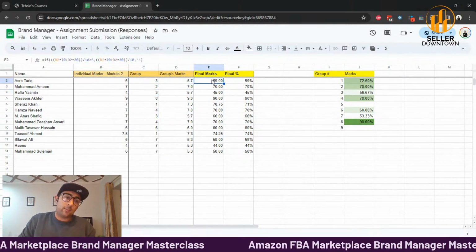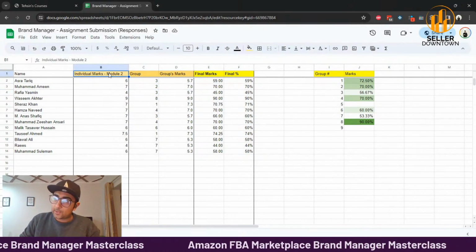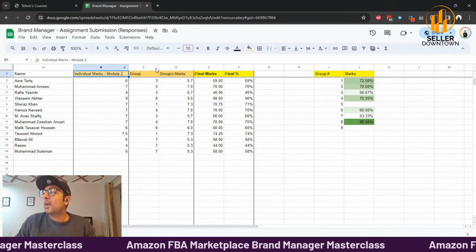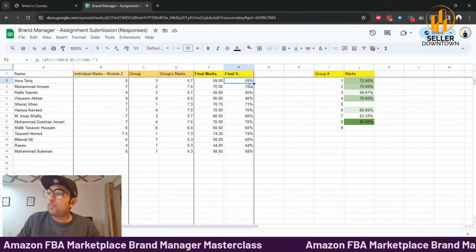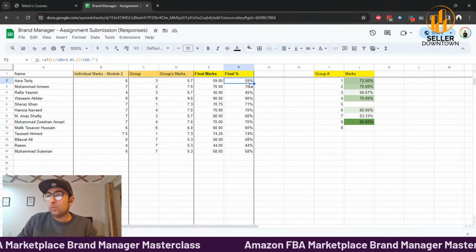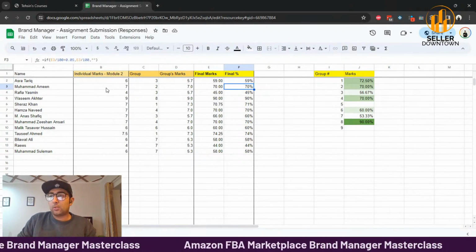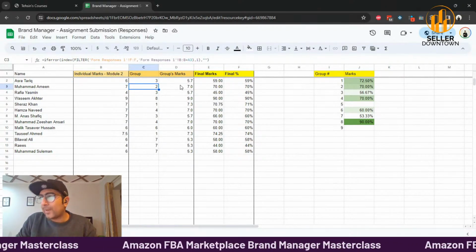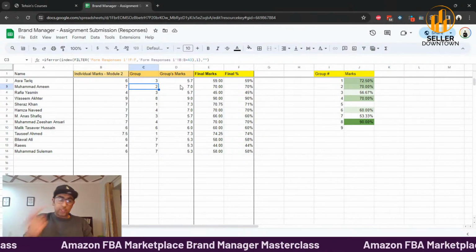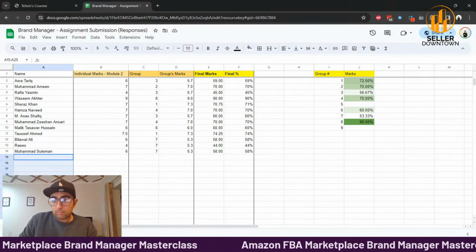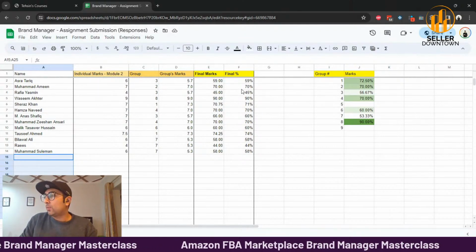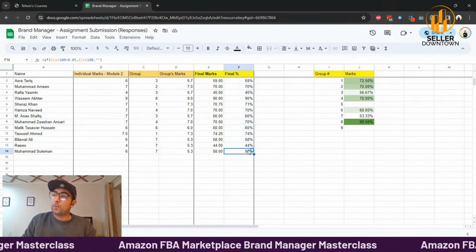And the importance that we have given, a 70% weightage, is given to individual marks and 30% to the group marks. And ultimately, you have scored 59% in module number two. Same thing, for example, for group number two, I think we only have one assignment checked. And as we check more assignments, you'll have more team members come here, and then you will have your final percentage for group number two.